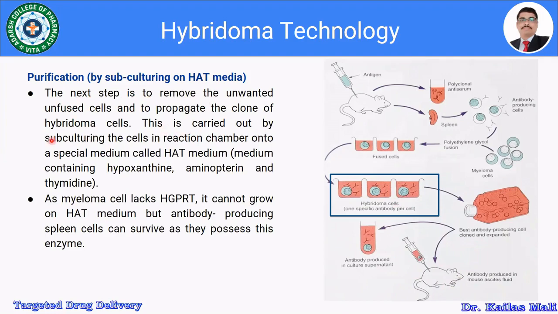This is carried out by subculturing the cells in a reaction chamber onto a special medium called HAT. The myeloma cells lack HGPRT, so they cannot grow on HAT medium, but antibody-producing spleen cells can survive as they possess this enzyme. So this is about the purification.